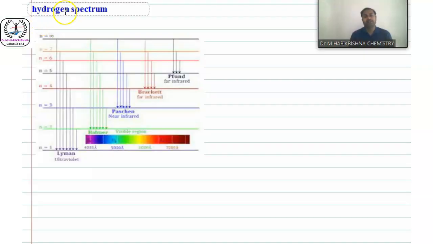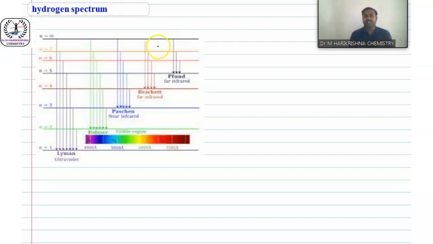Emission spectrum. We can observe this spectrum when some amount of radiation is absorbed by hydrogen atoms present in a hydrogen molecule. By absorbing radiation, the electrons present in the atoms are excited.